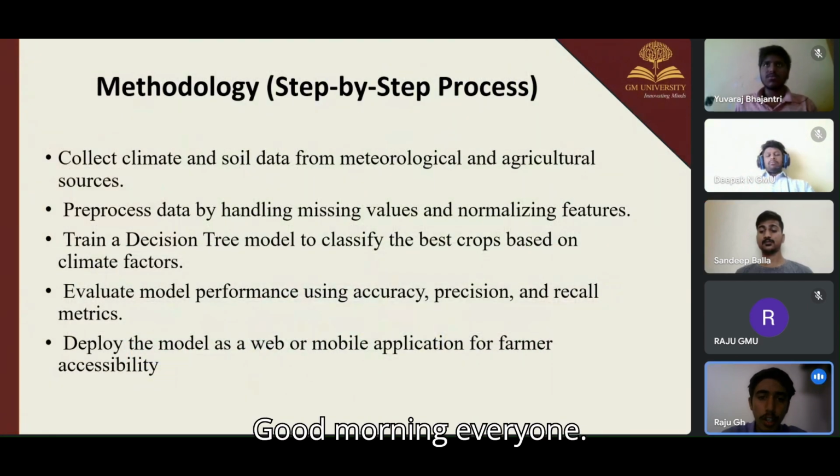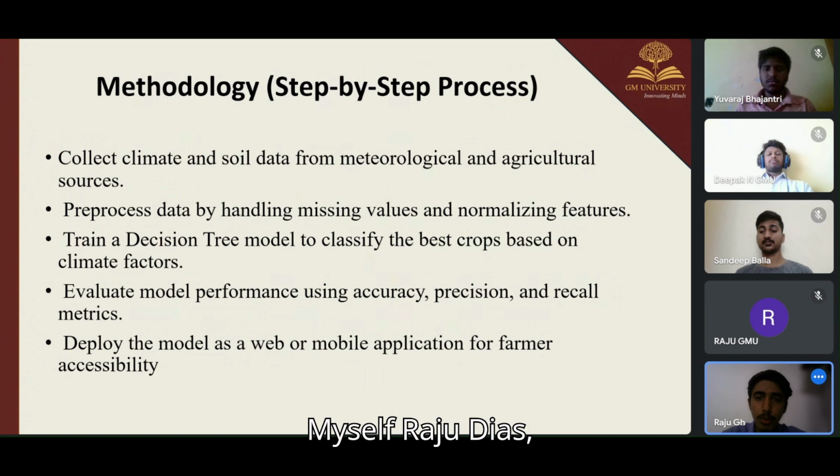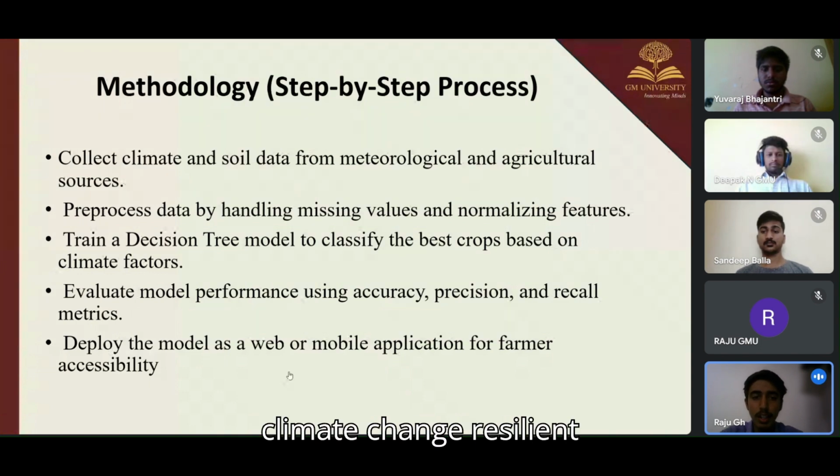Good morning everyone. Myself Raju GH. We are discussing the climate change resilient crop selection. Next we move on to the methodology in climate change resilient crops using decision trees. Step 1, problem understanding and objective definition. In this, understand the impact, identify the impact of climate change on agriculture and define the goal: selecting the best crop based on the climate factors like temperature, rainfall, soil pH value, humidity.